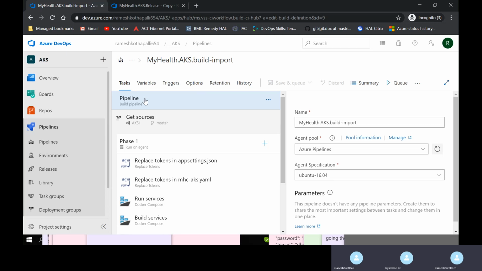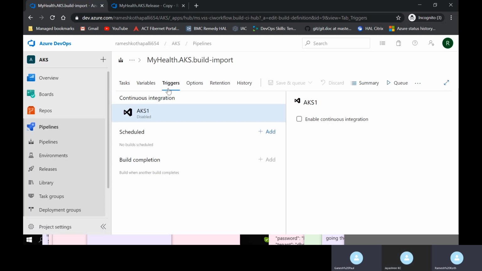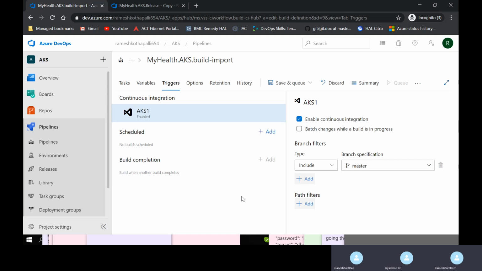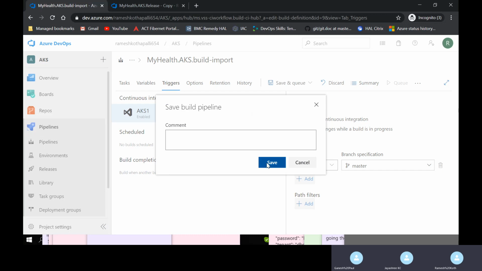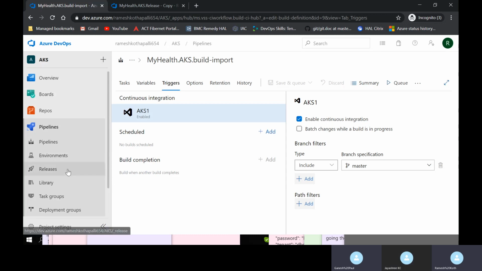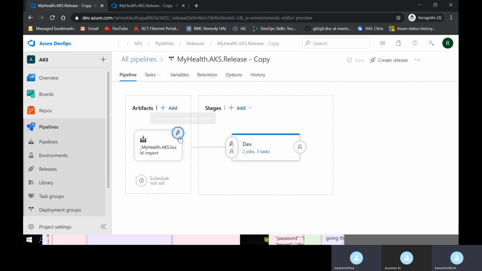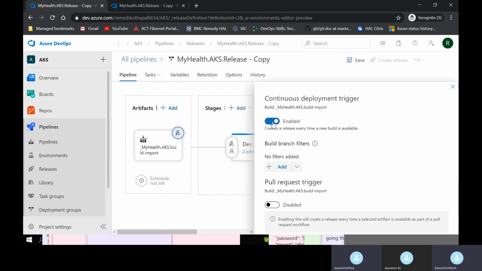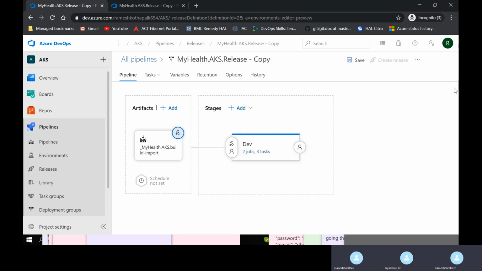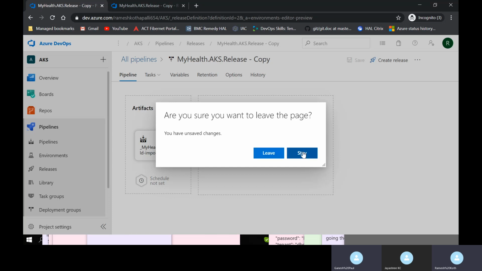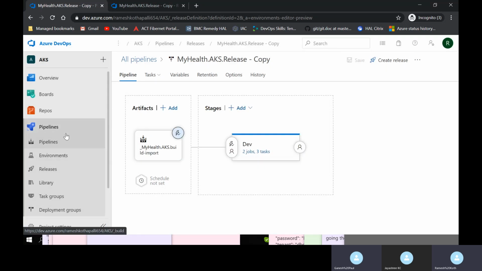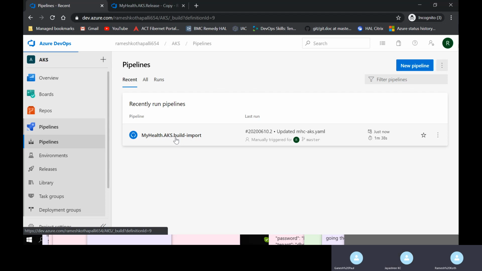It will take a little bit of time. Do that, save that. Don't give save and queue, just save. It will automatically run.